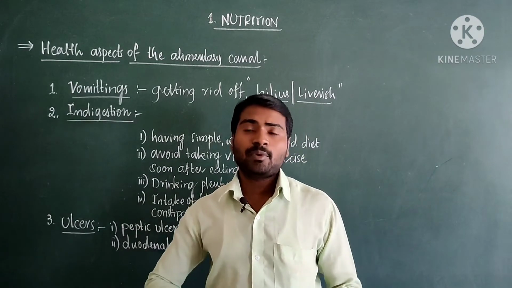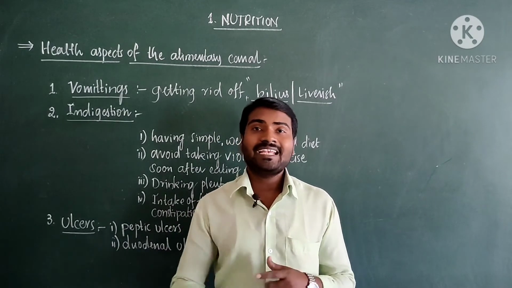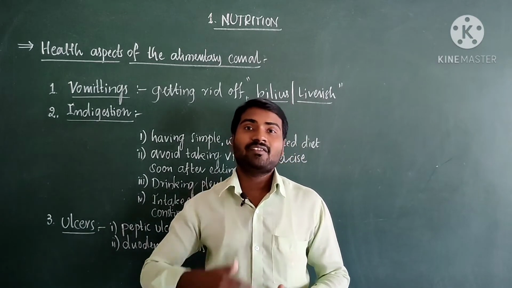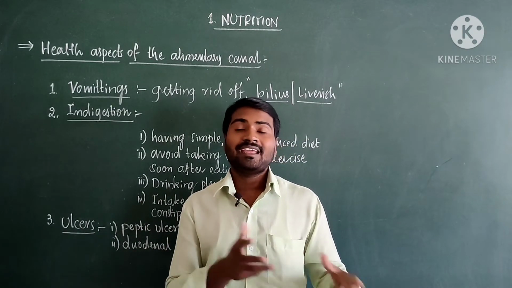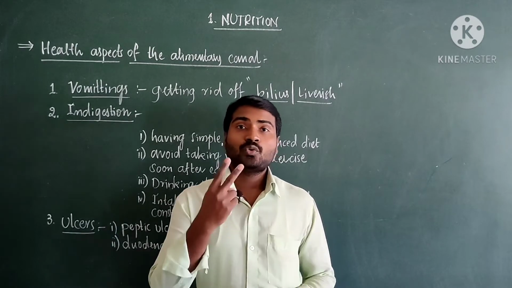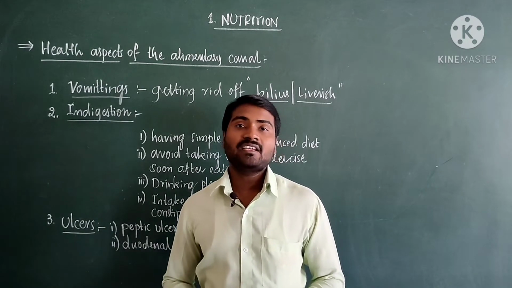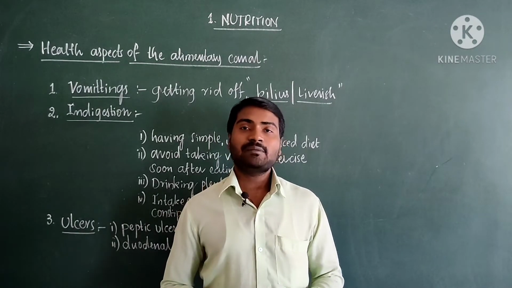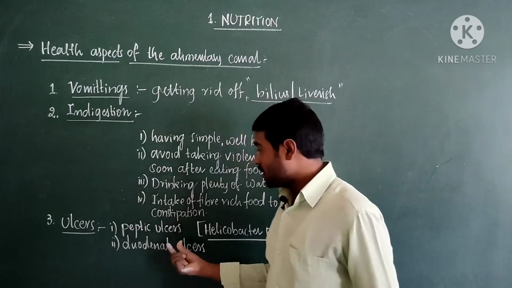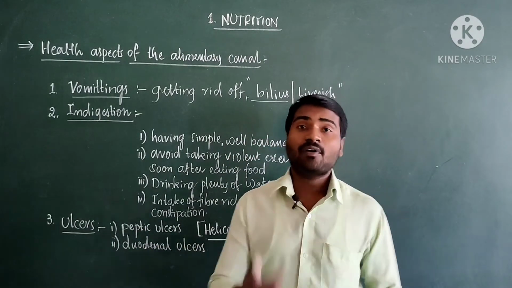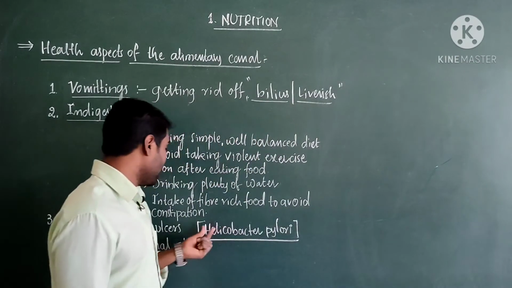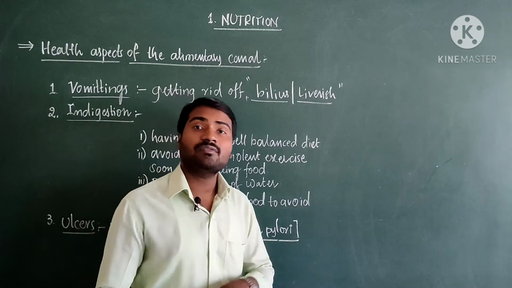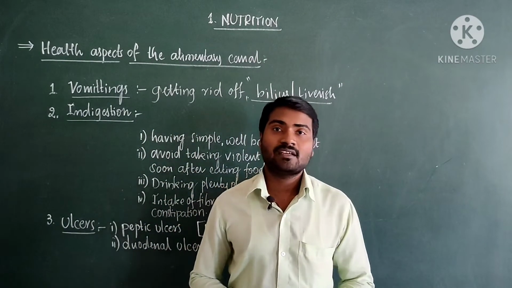Earlier it was believed that people who eat in a hurry, not having time for eating, and feeling continuous stress and strain, may get ulcers. But recently, two Australian scientists, Barry J. Marshall and Robin Warren, discovered that ulcers are caused by bacteria. Mostly they worked on peptic ulcers and found that they are caused by a bacterium called Helicobacter pylori. Because of this discovery, they received the Nobel Prize also.